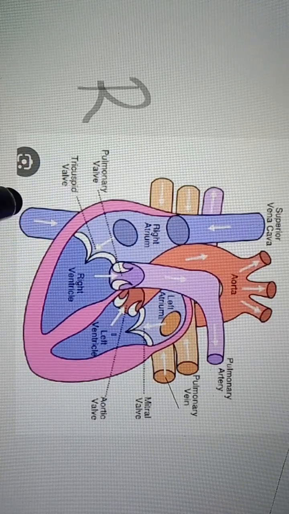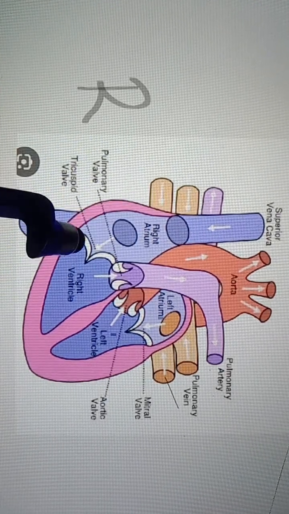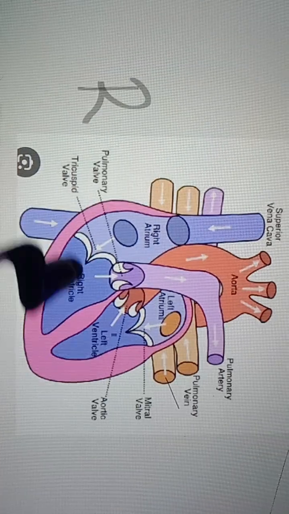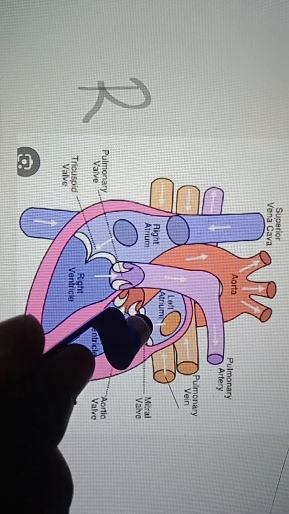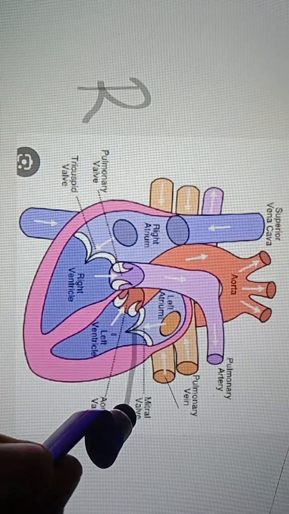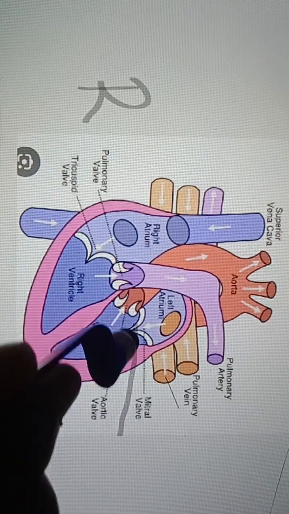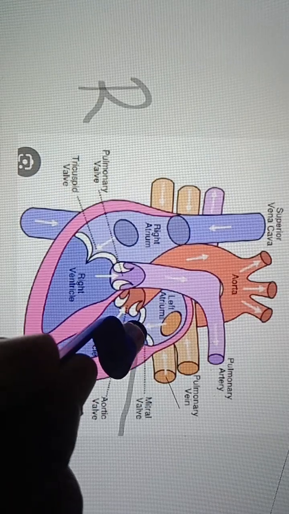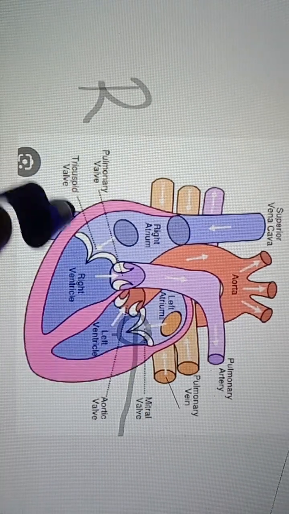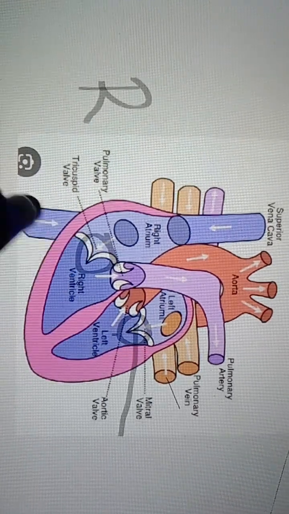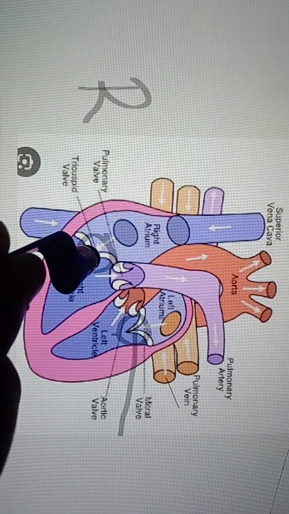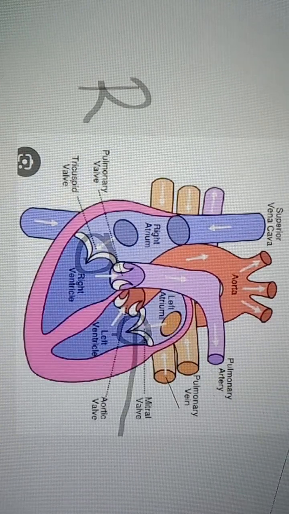Here, between the right atrium and right ventricle, we have the tricuspid valve. Between the left atrium and left ventricle we have the bicuspid valve, this portion exactly. It is named the mitral valve, right? These are the valves we see here. This is the bicuspid valve, and this one is the tricuspid valve.